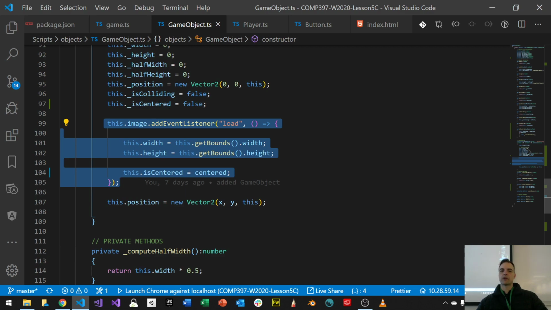Every time I put an event listener like this in, it's going to continue to trigger. If I reload this image, it's going to trigger again. So, can that be removed from inside this method? I could, but then my width and height would never be measured, because it would never come back here. The only time I measure my width and height is right here, right? And we need to fix this problem.